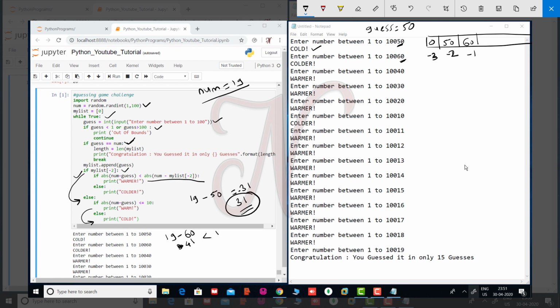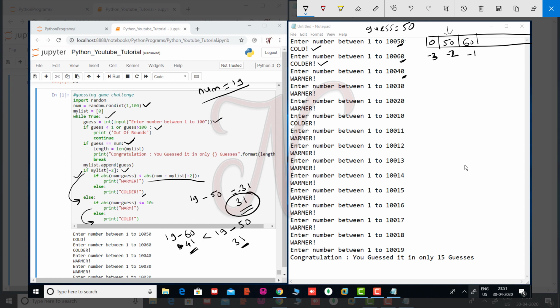So your num is 19 minus mylist of -2, which means the previous number. So previous number is 50. So 19 minus 50 is 31. See here, 41 is less than 31? No. This is colder. See here, this is the colder. Colder means that you are farther from the number than the previous guess. Okay. So that's why I enter the next number, 40.